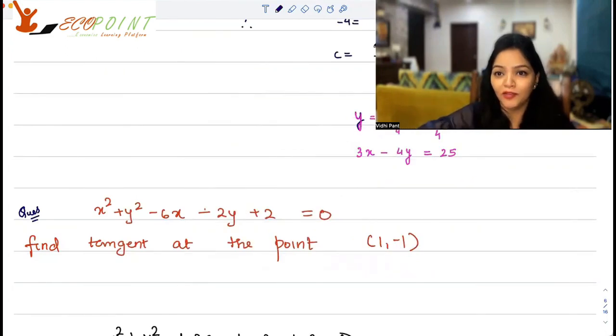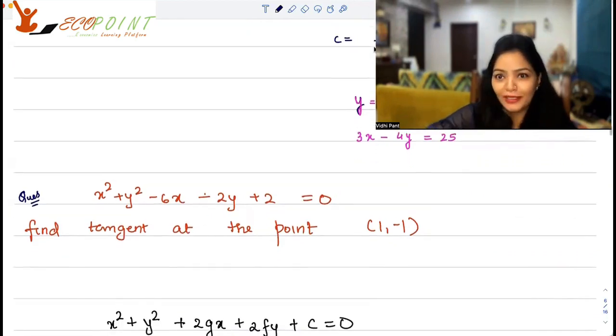Let's check if you've understood this concept or not. This time, let's take the equation of the circle as x² + y² - 6x - 2y + 2 = 0 and find the tangent at the point (1, -1). I want you to pause right now and try this out yourself. You require the center, you have the point, use the methodology that we have used just before this question, okay? Now let me show you the working.